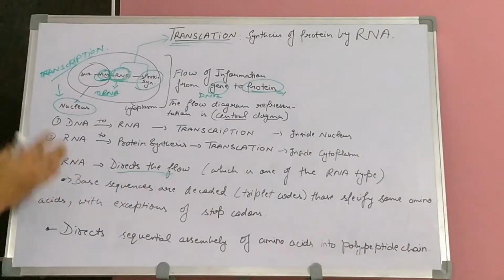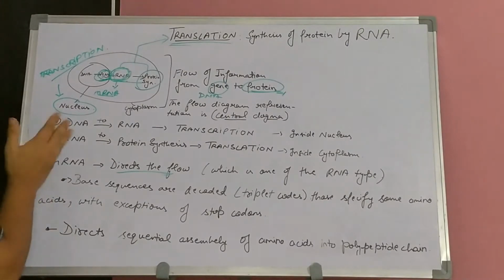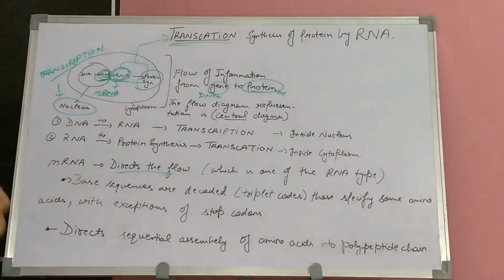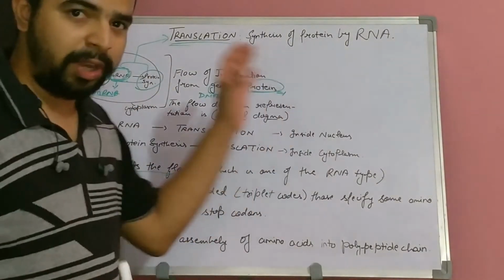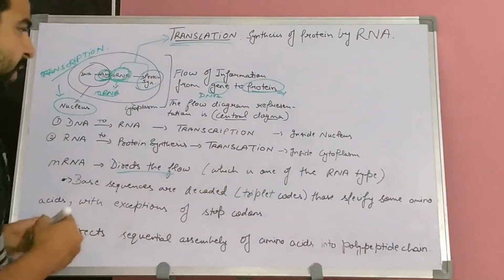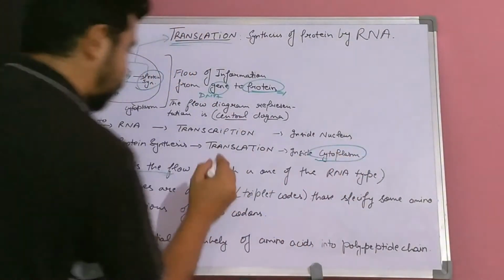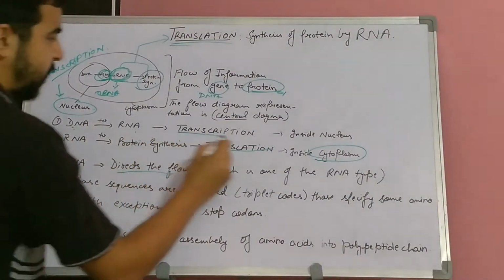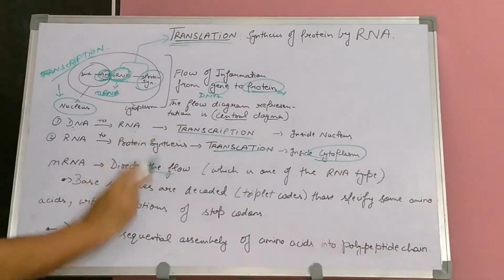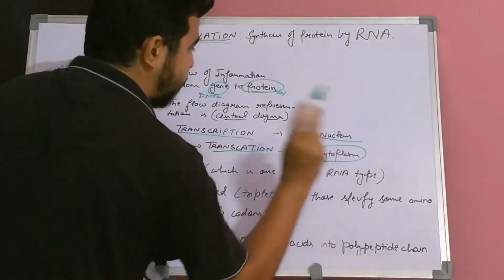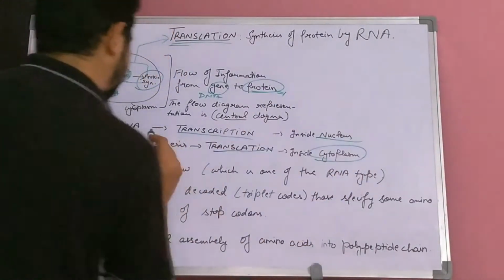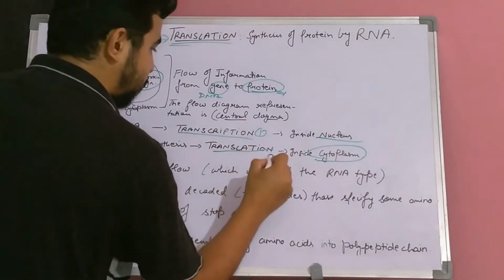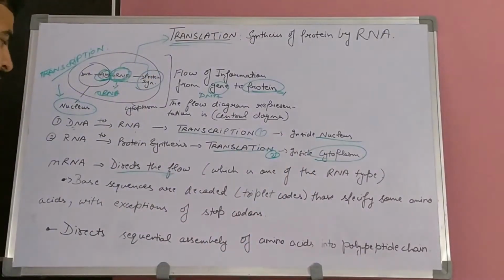This particular diagram is of central dogma, and we can see that protein synthesis is taking place in the cytoplasm. So translation is occurring in the cytoplasm, and DNA to RNA formation is taking place. The process is known as transcription, which is taking place inside the nucleus. So after transcription, the translation is occurring.